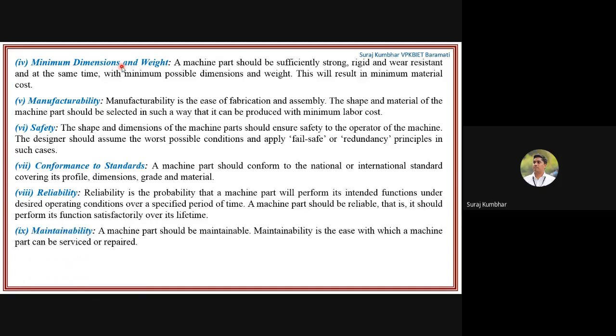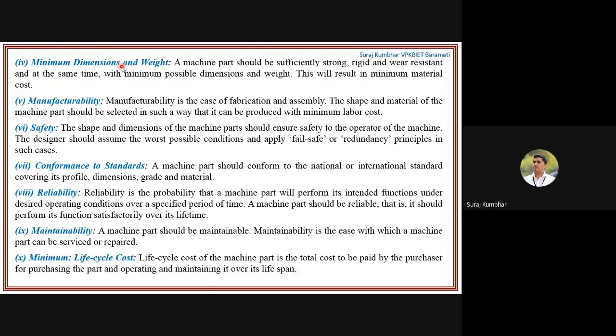Then maintainability: the machine part should be maintainable. If after 1 or 2 years some maintenance is needed, that part should be maintainable. The part should be repairable, or you can directly replace the parts. And the part should not be that costly, so that the maintenance of the machine will be very easy. Okay, and that machine should be repairable and serviceable. Otherwise, if maintenance or service is too costly, it may again hamper human beings.